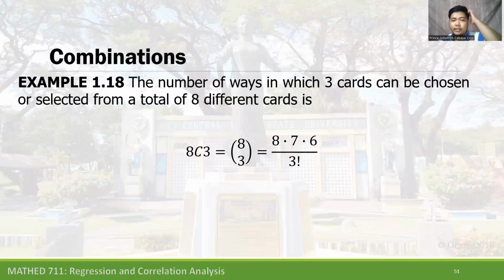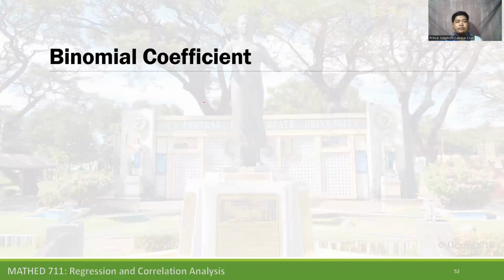Let's have an example. The number of ways in which three cards can be selected from a total of 8 different cards is 8 objects taken 3 at a time, which is equal to 8 sub 3, equal to 8 times 7 times 6 divided by 3 factorial. So in choosing three cards, there is no arrangement, so it is a perfect use of combination.